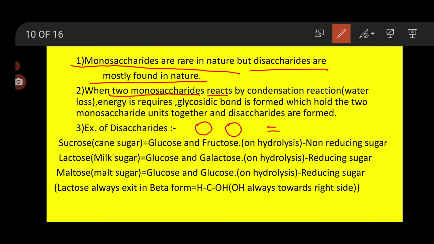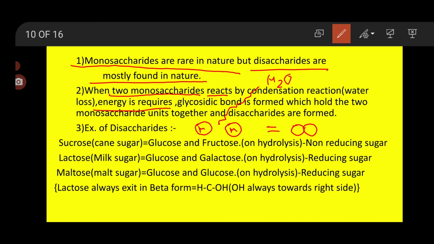This is one monosaccharide, this is another monosaccharide, and they form a disaccharide. How they form a disaccharide, this we'll study. When two monosaccharides combine with each other, they react by condensation. Condensation means whenever they combine with each other, a water molecule is released. When two monosaccharides start reacting with each other, water is released. That is, condensation takes place. A lot of energy is required over here.